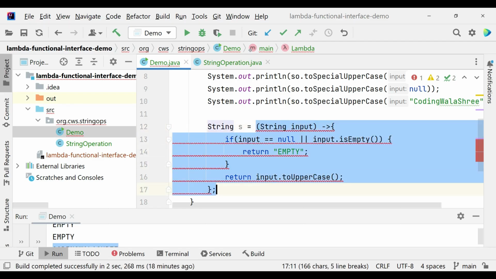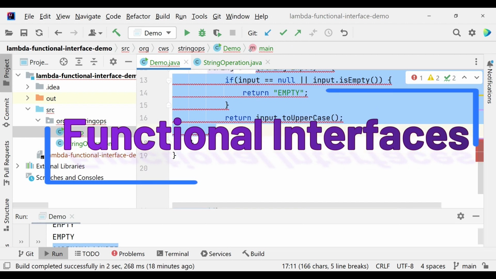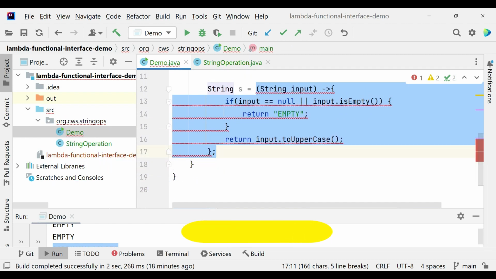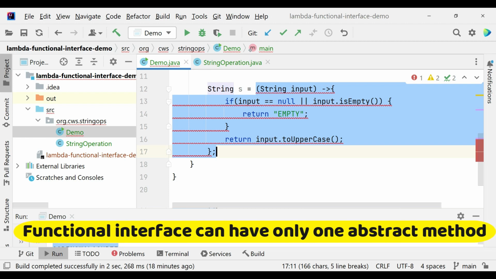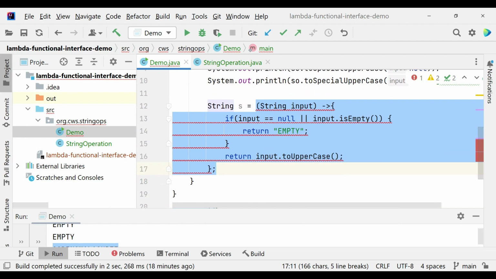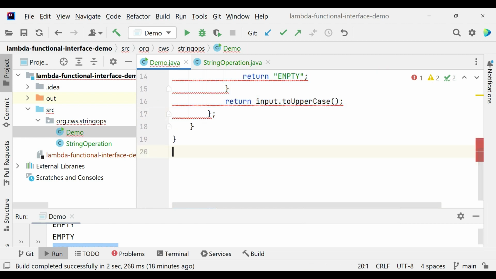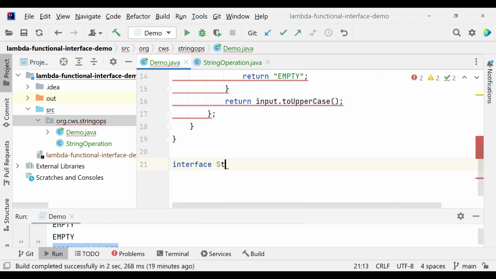Here comes the next concept of functional interfaces. So what is a functional interface? A functional interface is an interface with only one abstract method in it. So I can even define my functional interface here, StringOp, and we will only have one abstract method.